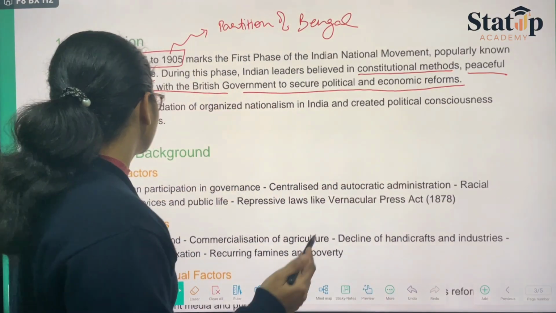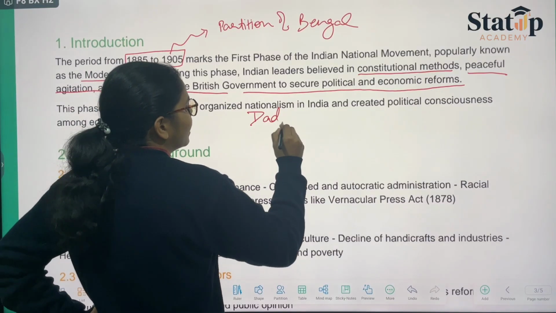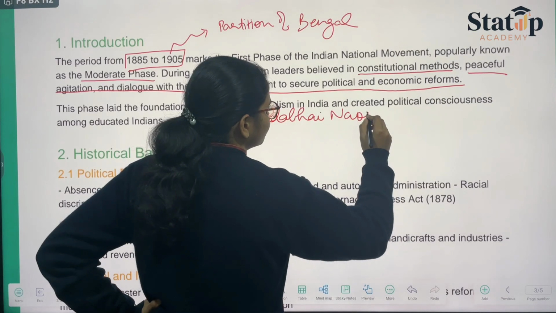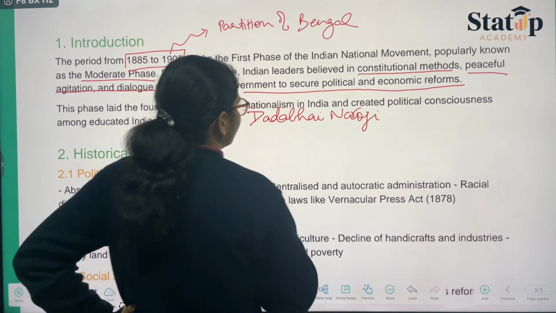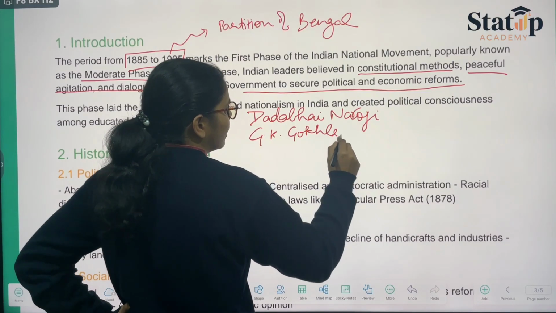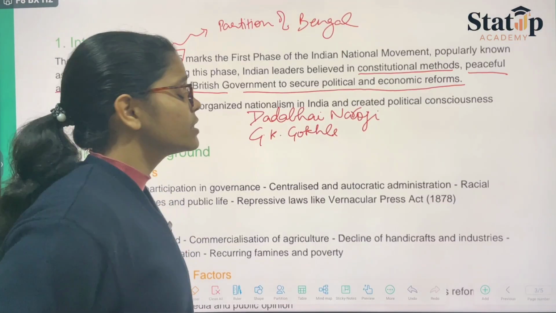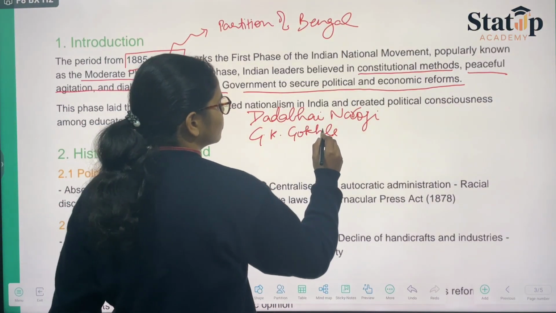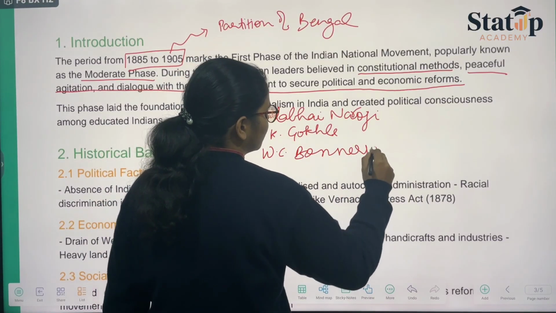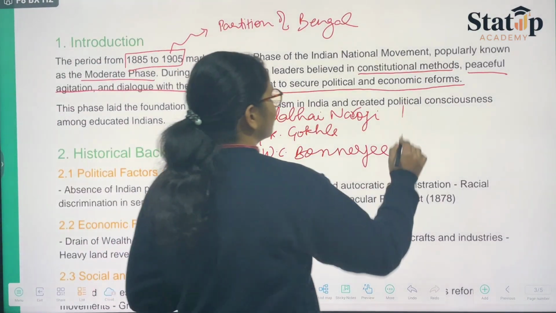So major leaders, if you want to remember, you can write them down as Dada Bhai. Then you have G.K. Gokhale. We will study about them in the upcoming lectures, what they did for us. So we have W.C. Banerjee. Like this, these were the prominent leaders. Also, we have Satyendra Nath Banerjee.